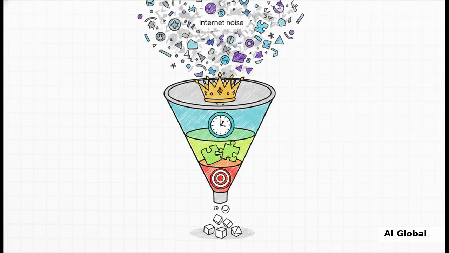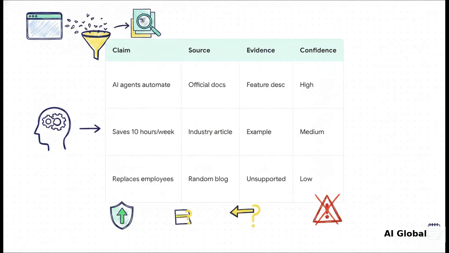A well-architected agent systematically extracts the claim, sources the specific evidence, and then, this is key, it assigns a confidence score. For instance, if the claim is AI agents automate workflows, and it comes from official documentation with clear feature descriptions, boom, high confidence. But if it sees agent completely replaces employees on a random unsupported blog, that gets a low confidence score. This whole structuring process is what separates hard evidence from just random assumptions.